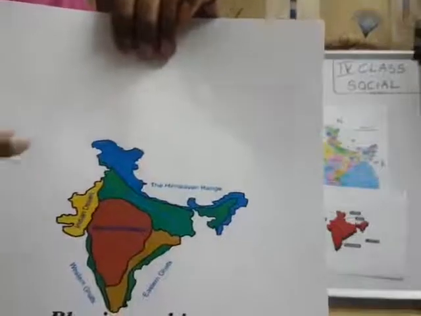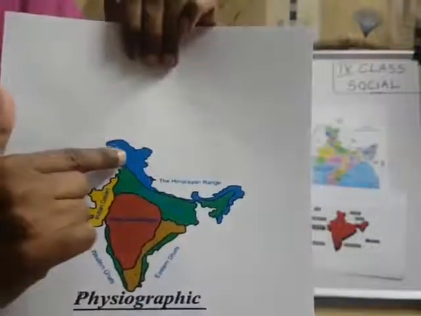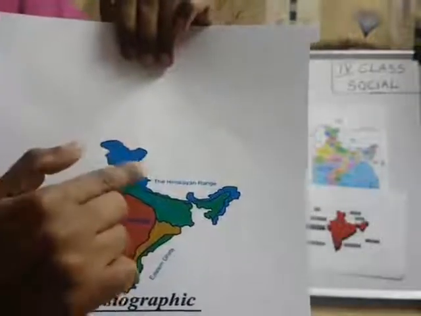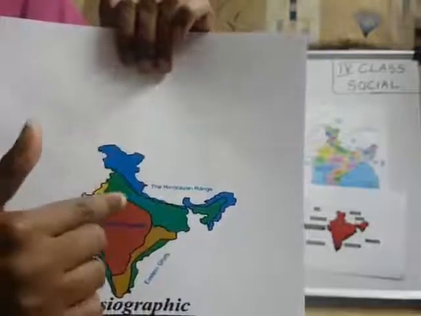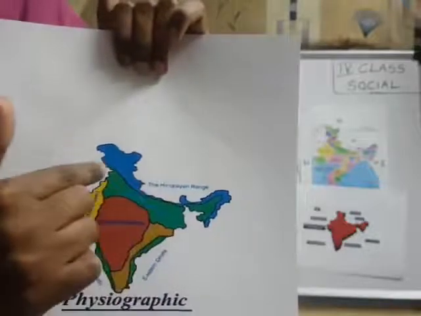See here. This is the physical feature map. Okay? Now, see here this one. Blue color one. We call it the northern mountains. Okay, this green color part is there, no? Green. This one, northern plains.